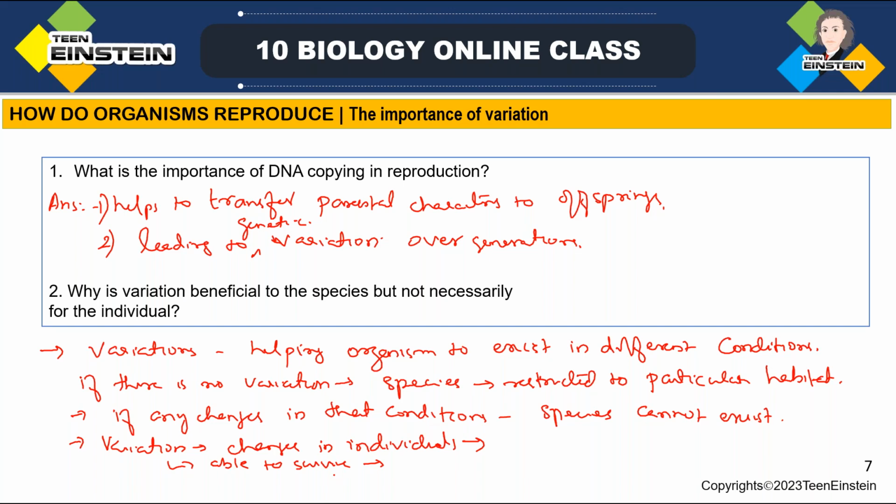But variations are present in a single organism. There would be very little for it to survive, right? So if there are very few organisms able to survive, that may affect the existence of that particular organism. So variations are beneficial.